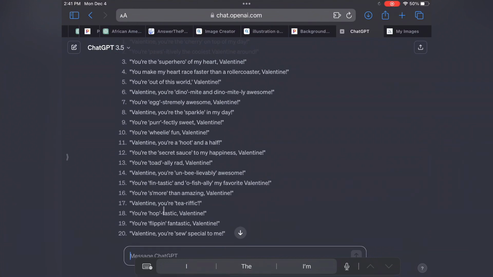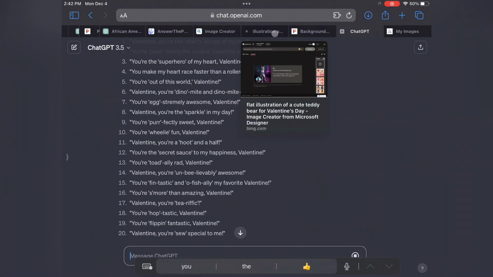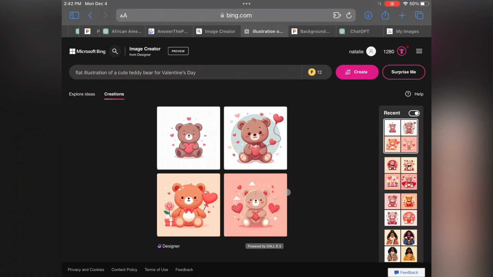So I felt like it wasn't very kiddie-like. So I'm like, you know what? Create more that relate to a teddy bear, and make it more human and childlike, because you have to do that or else you won't get exactly what you want. So we're going to jump back and see what our AI generator has been doing.